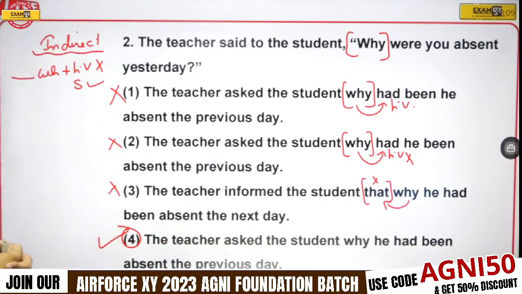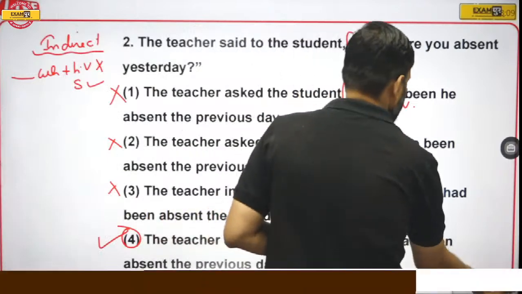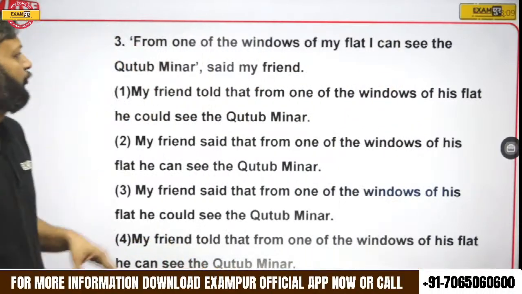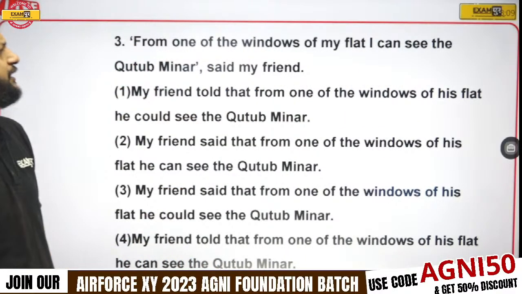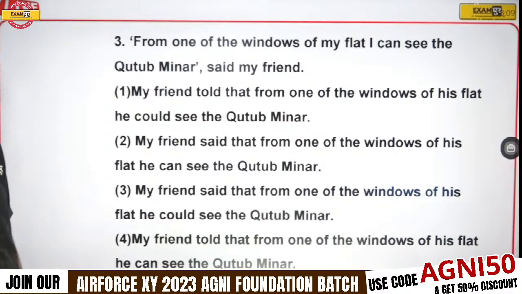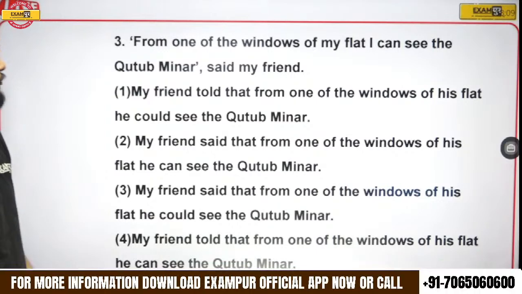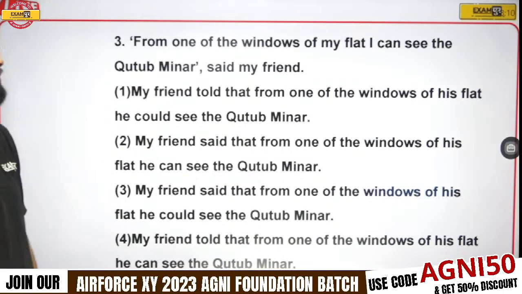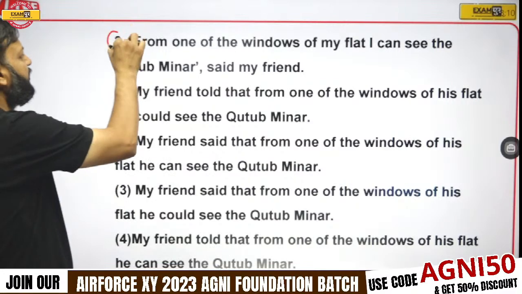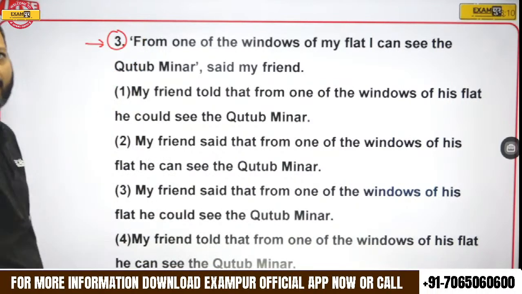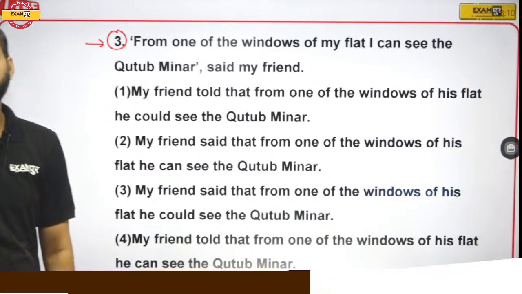Let's see the next question. Question number 3. From one of the windows of my flat, I can see the Qutub Minar, said my friend. Now change this sentence into indirect.